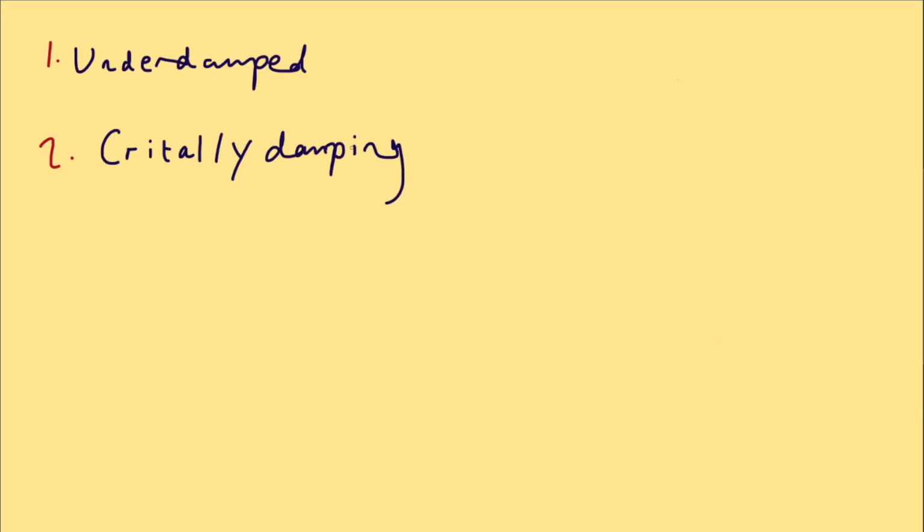The second type of damping is critical damping. So when something's critically damped, it means it returns to equilibrium as fast as possible. It's ideal for car shocks, automatic doors. So it doesn't overshoot, it just fast resets. It will look something like this.